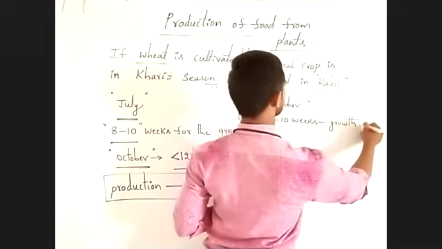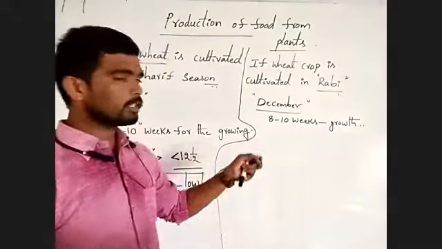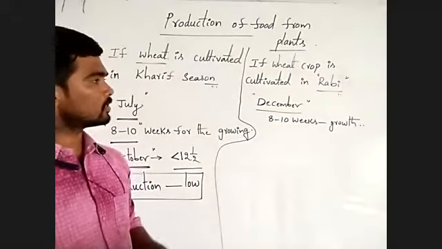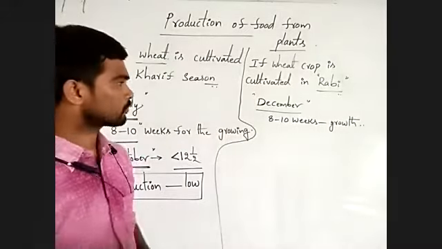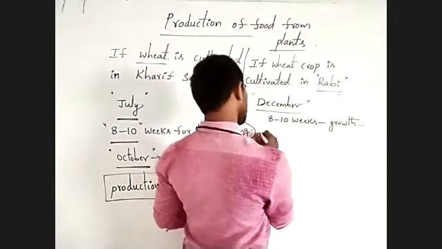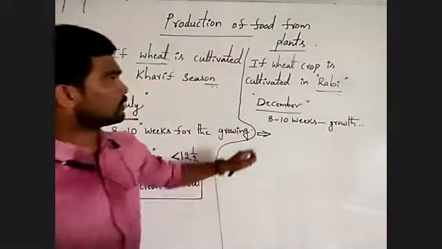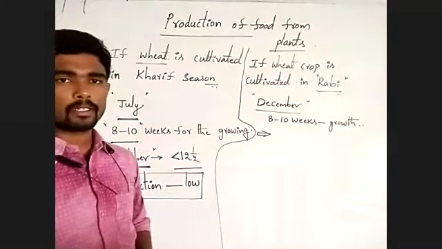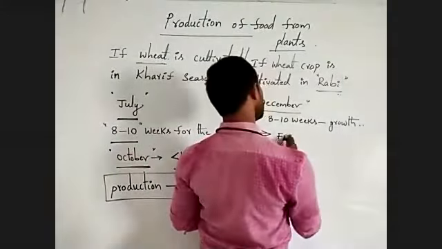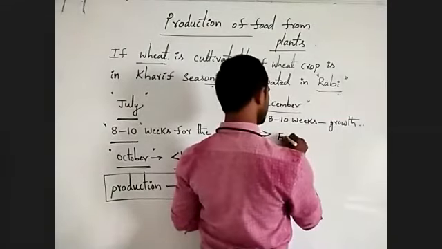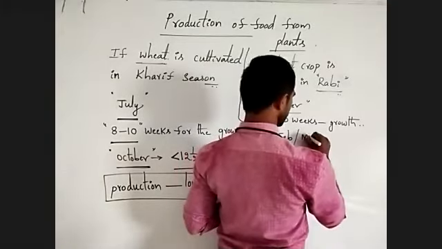Now what will happen? 8 to 10 weeks means December, January, February, or March. Next, after complete growth of the wheat crop plant, it would be February or March.